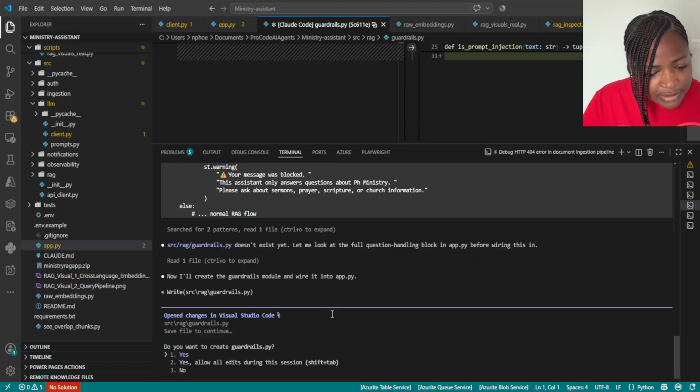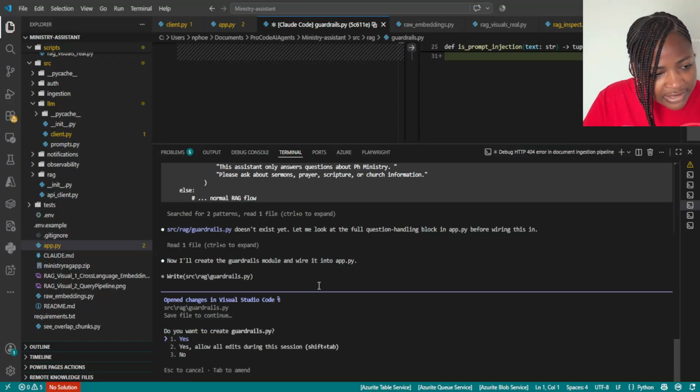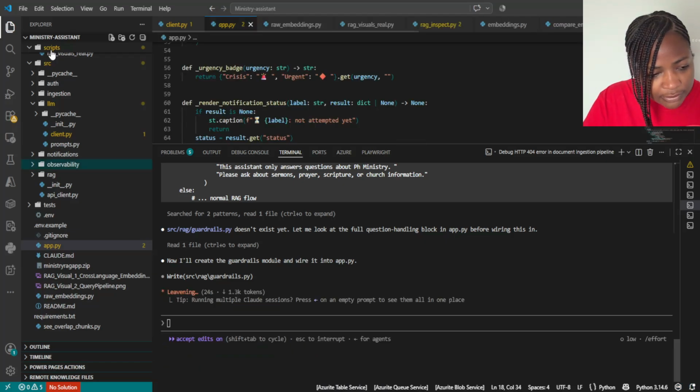I will say no. It wants to add guardrail.py. Okay, that's fine. It's doing it again.